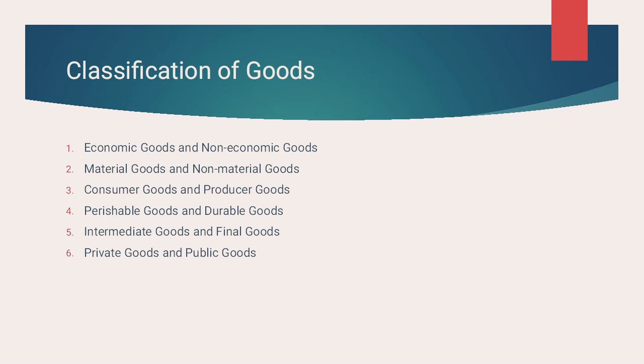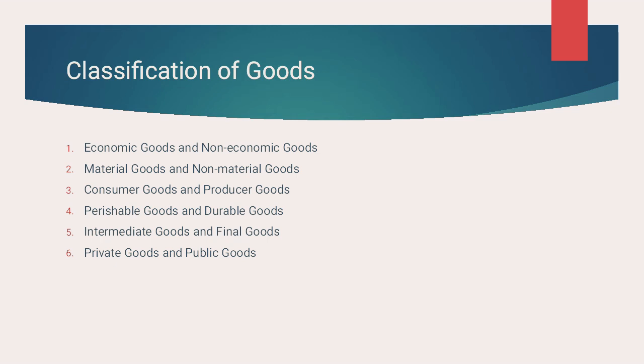Whereas durable goods are those goods which satisfy human wants for a longer period of time. For example, buildings, furniture, books, TVs, etc.